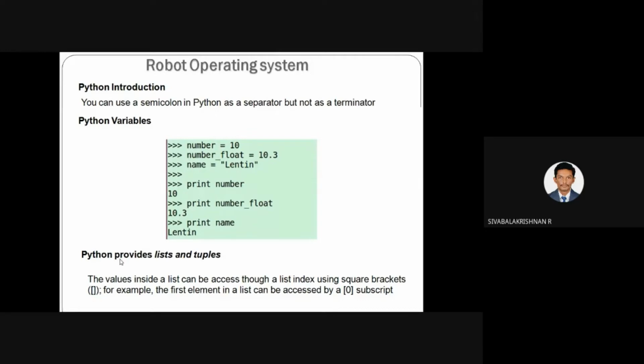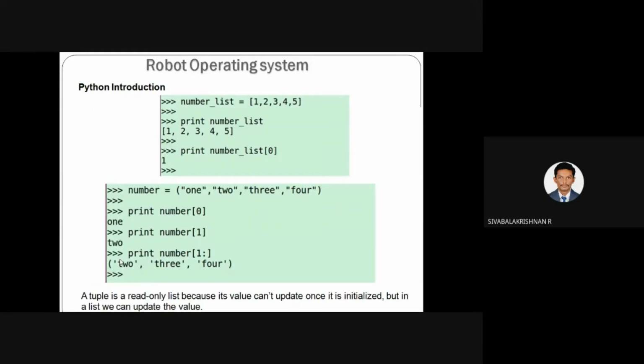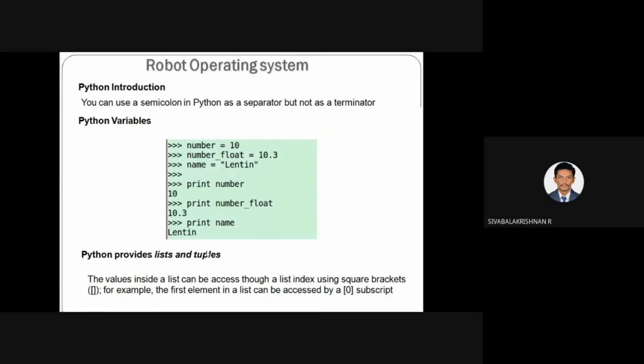But you can't update the data for tuples. So for tuples, you can't update the data. List and tuples are the same: each contains a set of data arranged in a manner, and every data item is assigned some index. Using that index, you can get the data of the list or tuple. But a list can be modified. You can modify the data present in the list, but you cannot modify the values contained in a tuple. Both are the same, but modification is not possible in the case of tuples, while in a list you can update the data wherever you want.